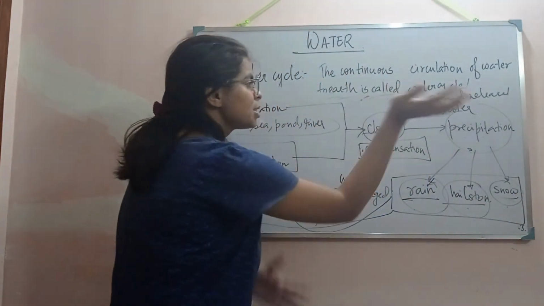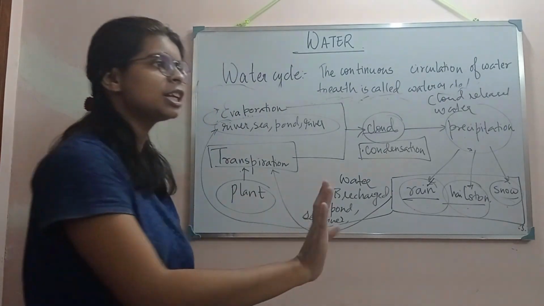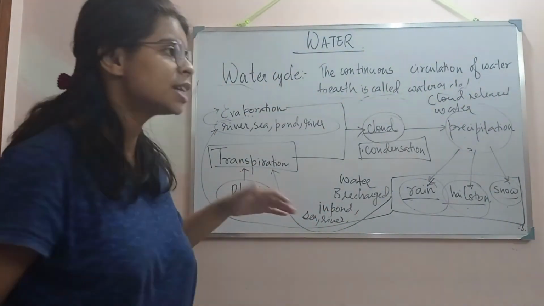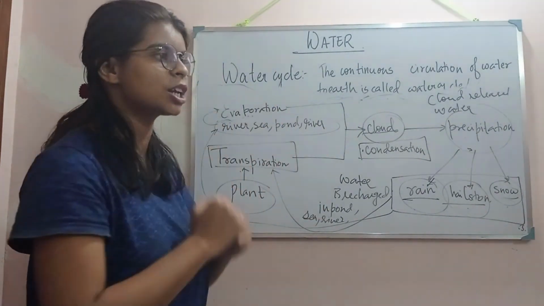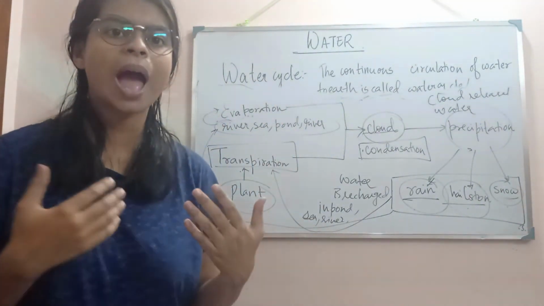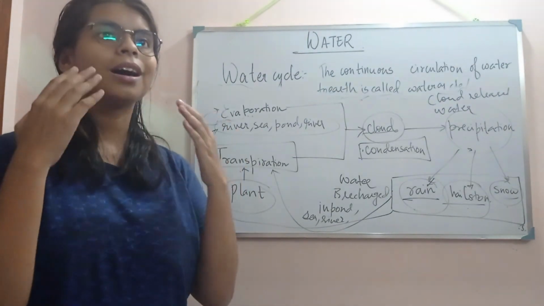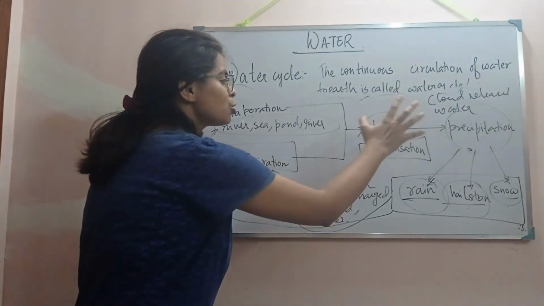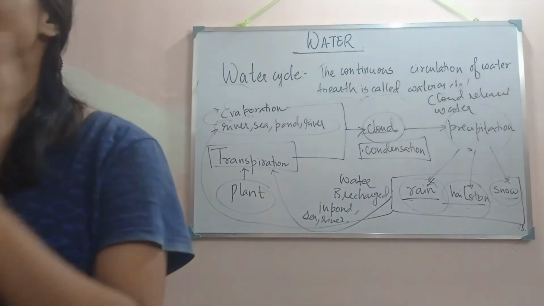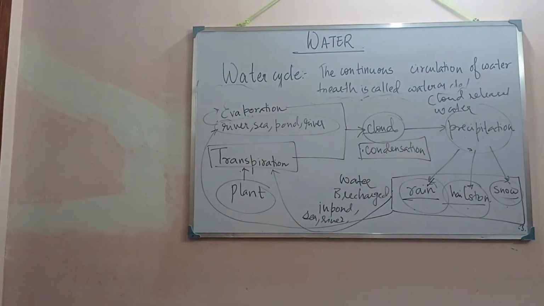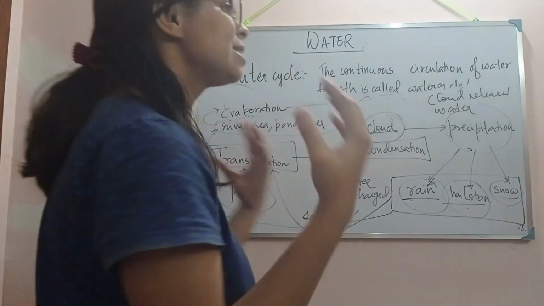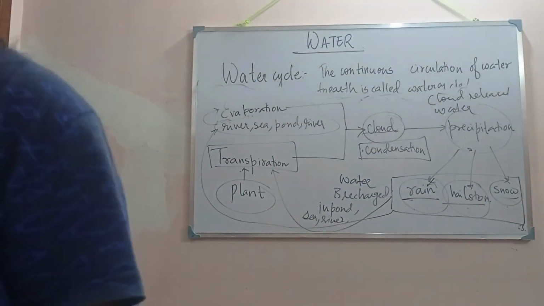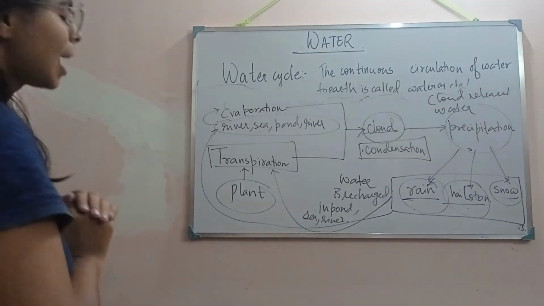And if there is no precipitation, only evaporation and condensation are occurring, then we will face drought, famine, this kind of natural disaster. The absence of any of these processes will lead to various natural disasters that we will learn in the next class. Till then, have a nice day and thank you.